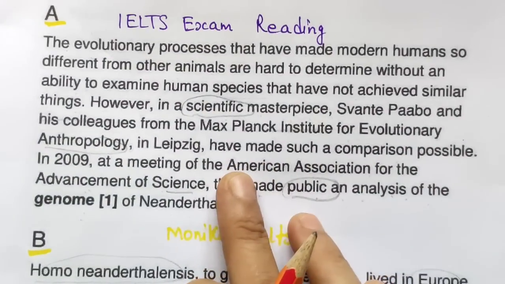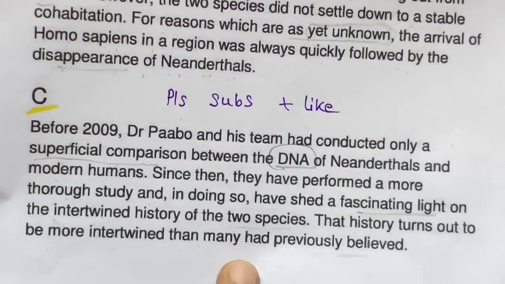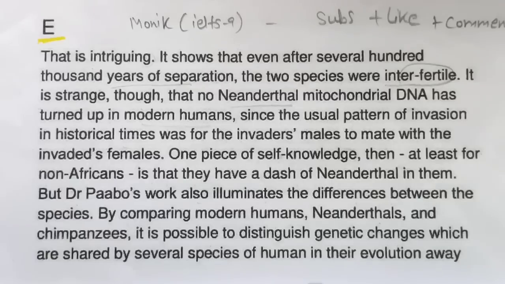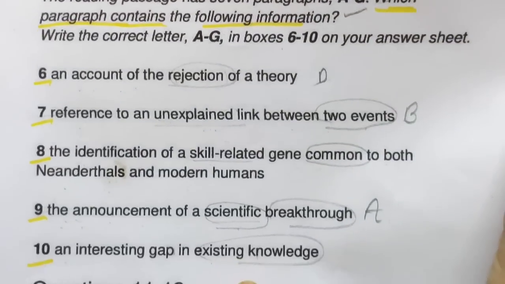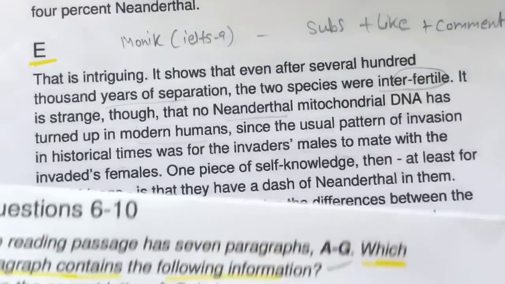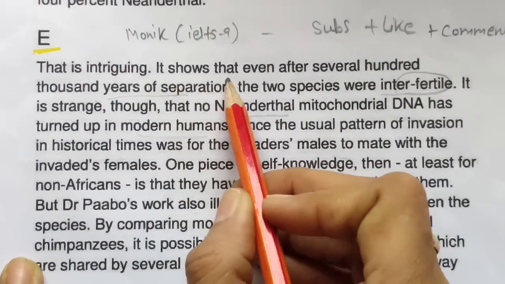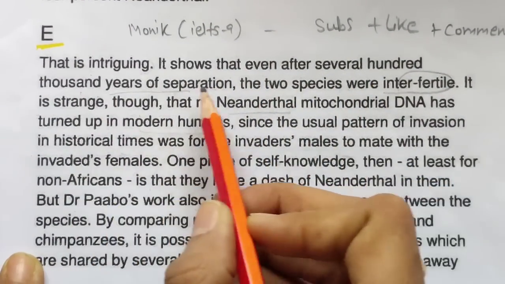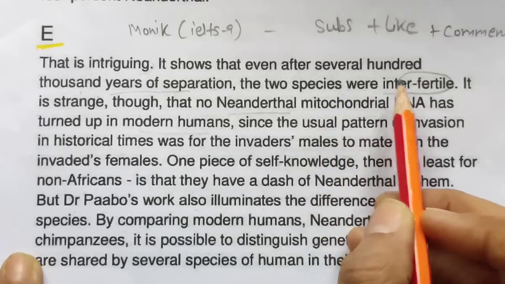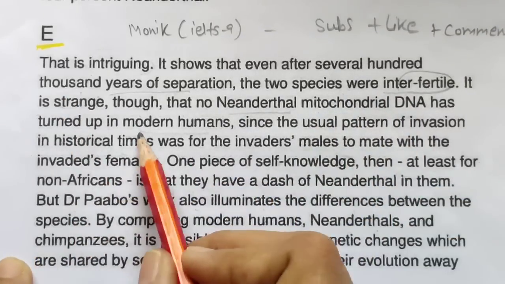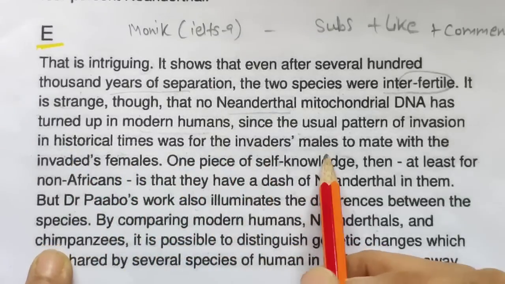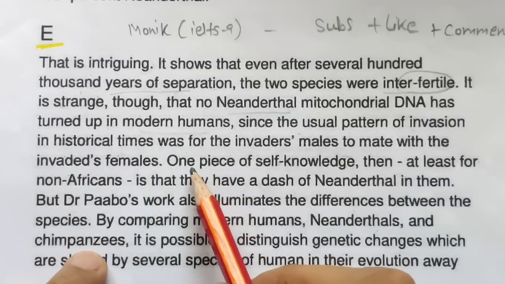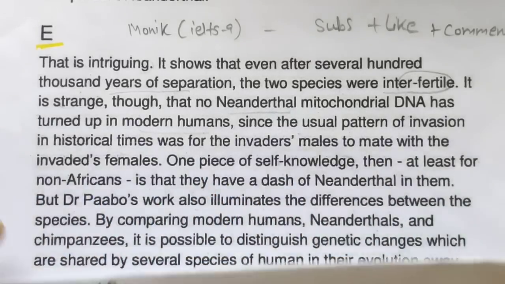Now we have read A, B, C, and D also. Now we have left E, F, G, three paragraphs. So I will be reading them. What we have left is existing knowledge, and the eighth and tenth. Okay, so this is intriguing. It shows that even after several hundred thousand years of separation, the two species were interfertile. It is strange that it has turned up in modern humans, since the usual pattern of invasion in historical times was for invading males to mate with the females. One piece of self knowledge, the word knowledge was there, see this.